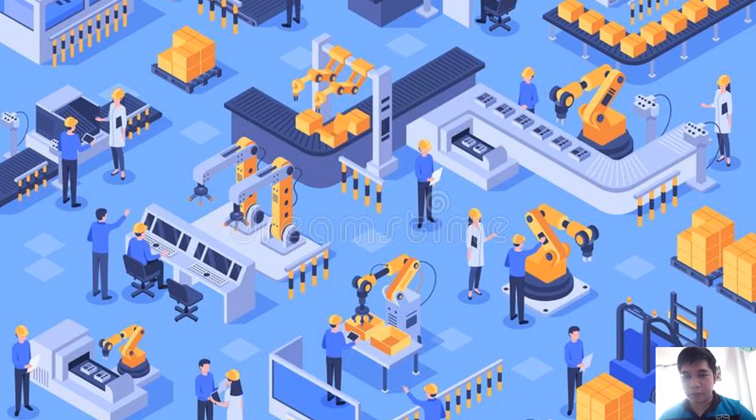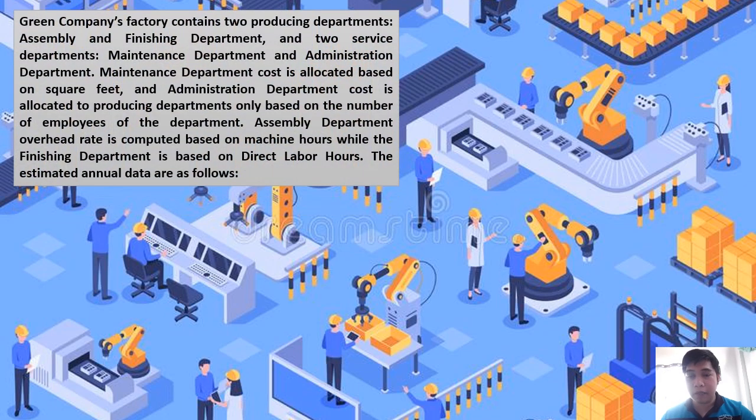Okay, so let's have an illustration para mas madali nating maintindihan yung departmentalization. So let's say for example, we have Green Company. So Green Company factories contain two producing departments such as assembly and finishing department and two service departments, namely maintenance department and administration department. So maintenance department cost is allocated based on square feet and administration department cost is allocated to producing departments only based on the number of employees of the department. So assembly department overhead rate is computed based on the machine hours, while the finishing department is based on direct labor hours. The estimated annual data are as follows.